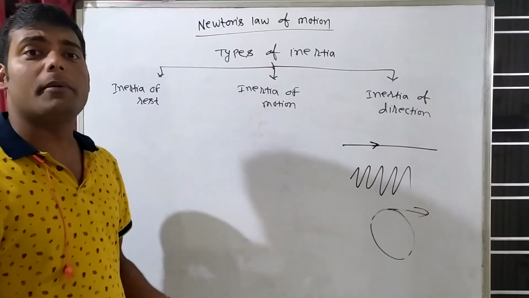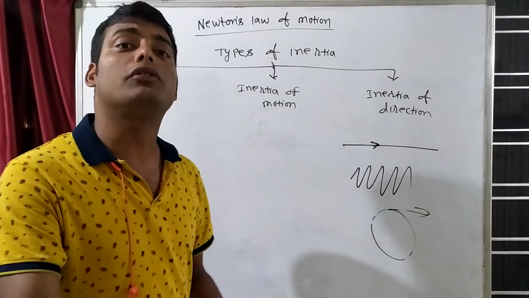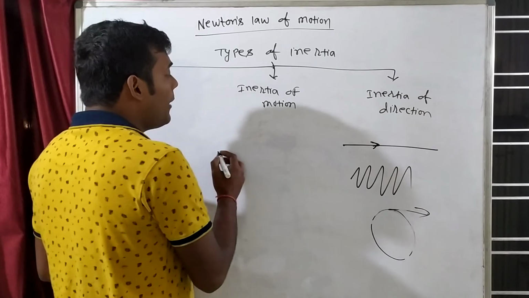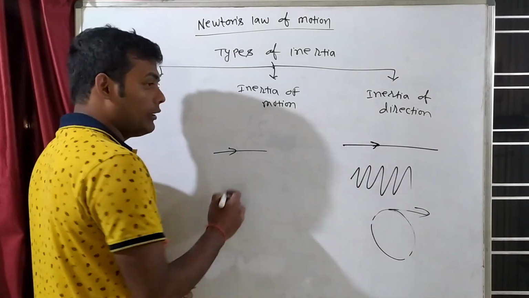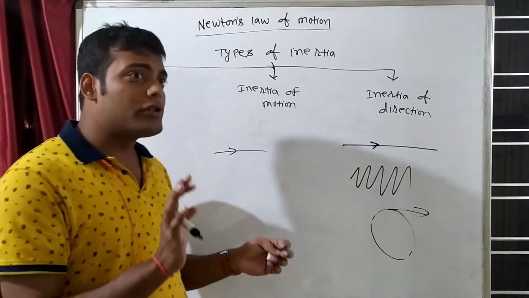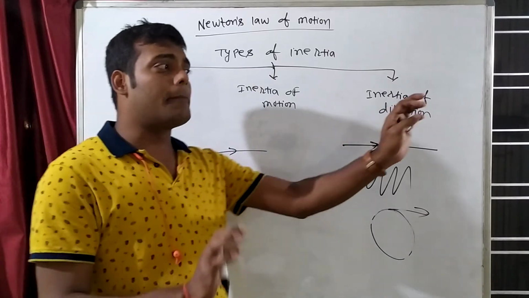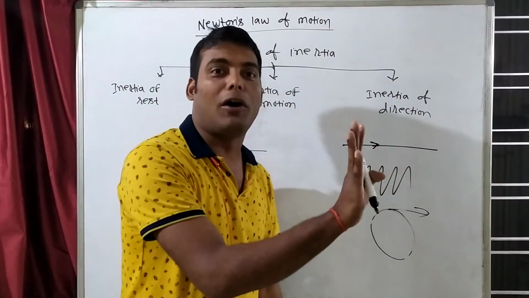Inertia of motion आप लोग समझ में आया? What is the meaning of inertia of motion? If any object is in motion, it wants to remain in motion. For example, suppose that you are driving a bike or you are driving a car. तो आप जब कार को चला रहे हैं, if suppose आप कार को स्पीड से चला रहे हैं, that means you are in motion and some person is telling you to stop.